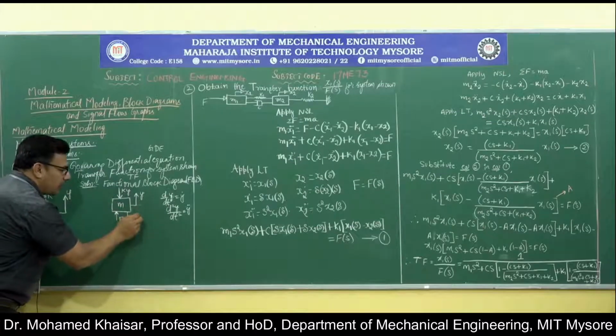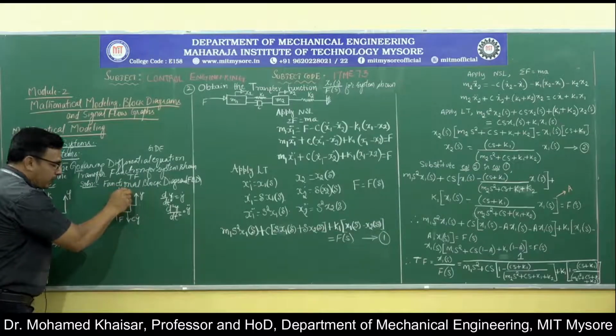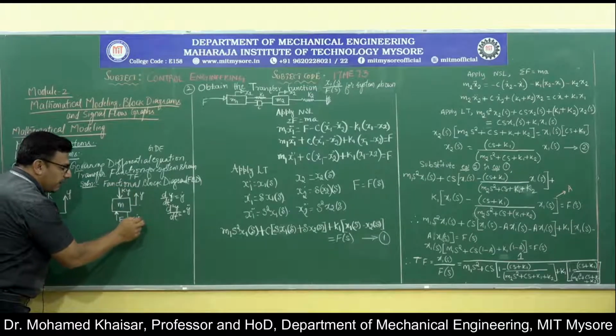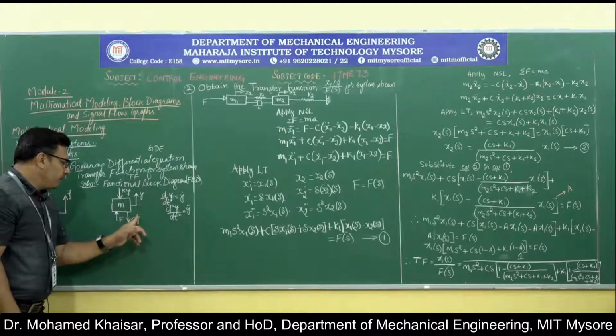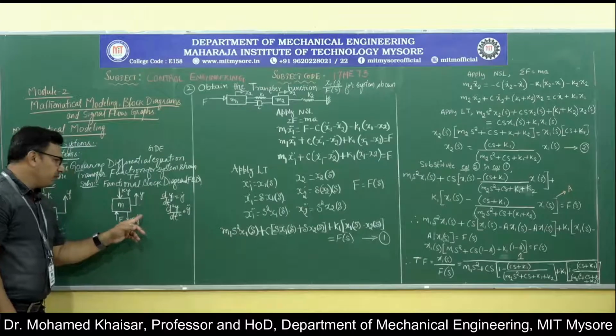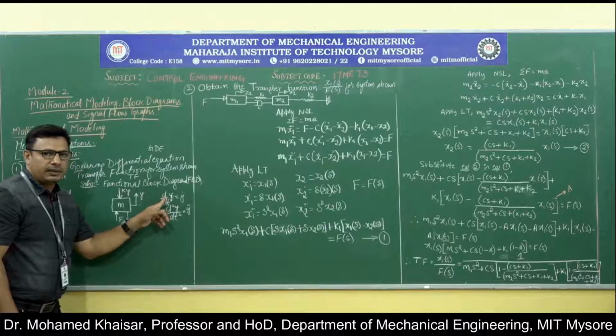Why it is dot here, and why it is only y there, is because the spring offers the displacement component, whereas the damper offers the velocity component. Now, in y dot, each dot represents that it has been differentiated that many times.